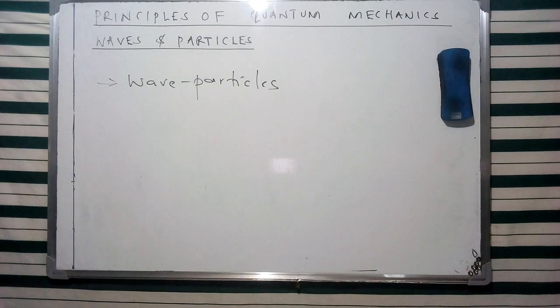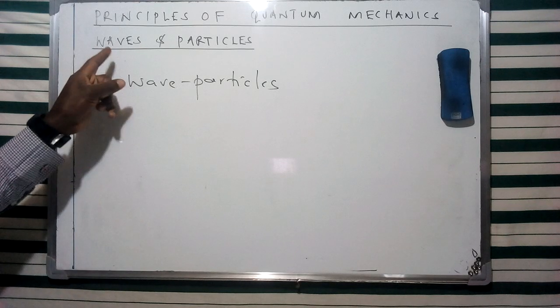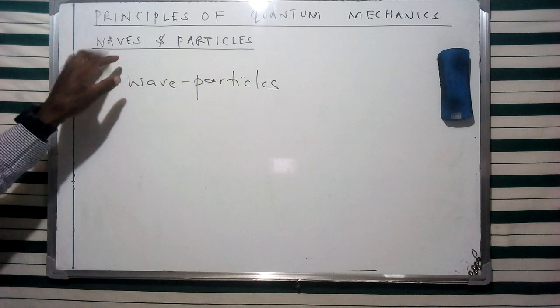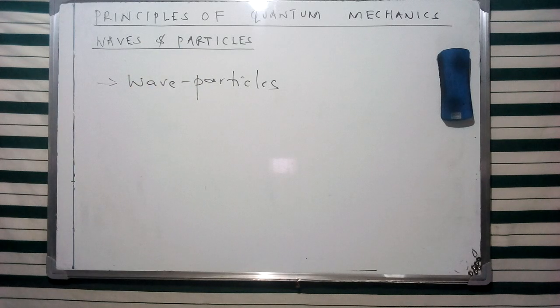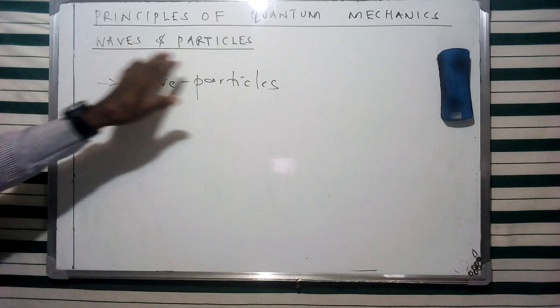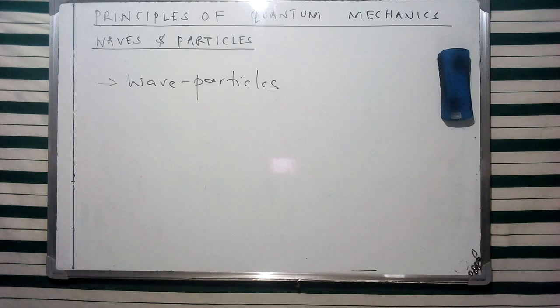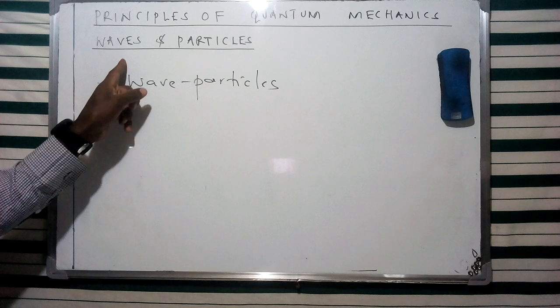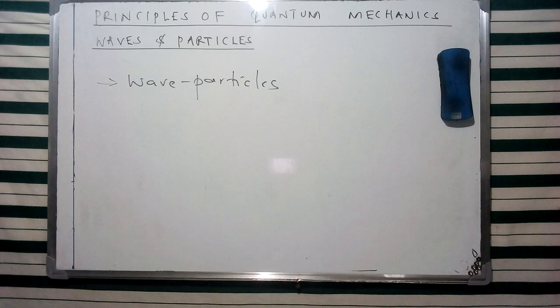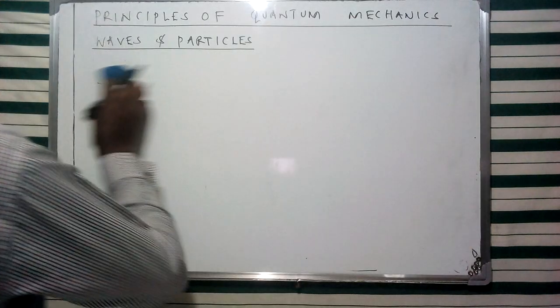Now, for us to understand this concept of wave-particle duality, it will be essential to understand the characteristics of waves and particles in their distinct ways, in a sense that the merger of the two is going to give us a baseline for discussion under the broader concept of quantum mechanics. Now, I'm going to look at the characteristics of waves and particles, as I've said, and then, of course, I'm going to look at a few experimental evidences which have been done to confirm this aspect of the wave-particle duality.